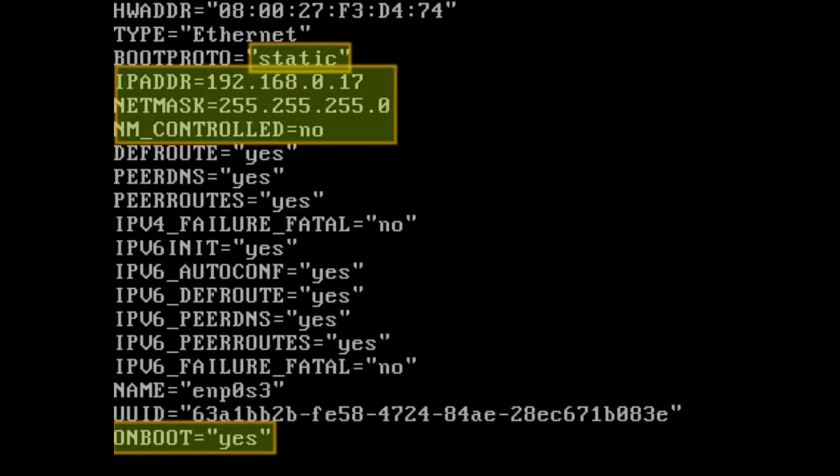Now IP addresses can be separated into two types. One is static IP, another is dynamic IP. A static IP address is assigned individually and dedicated to one device. It does not change, it is static. Whereas a dynamic IP address changes automatically. It is given by the internet service provider or router, and the IP address will change each time the device connects to the internet. This is the difference between a static IP address and a dynamic IP address.